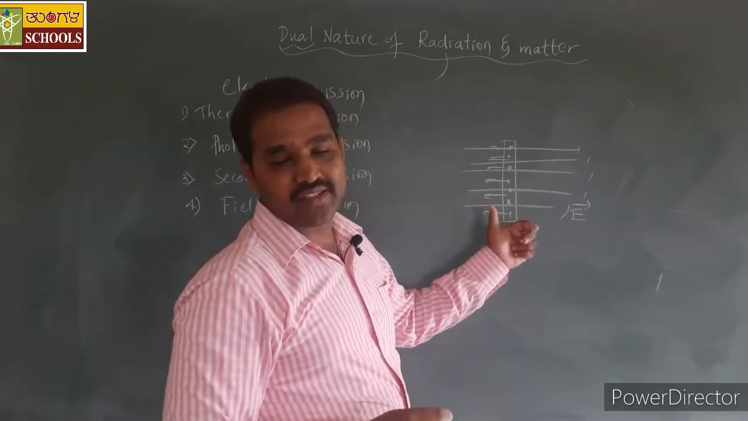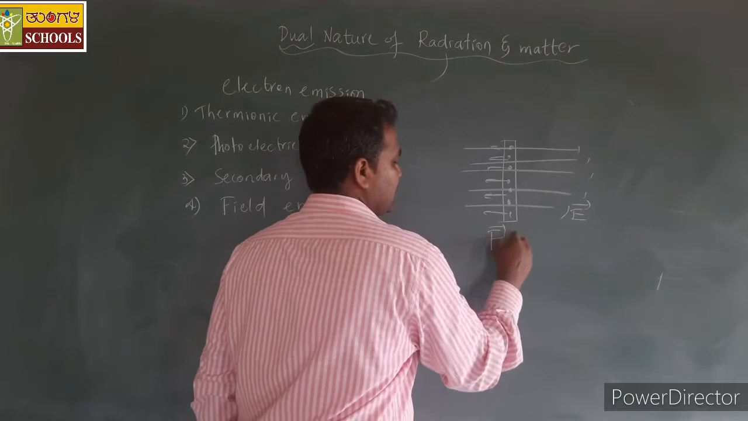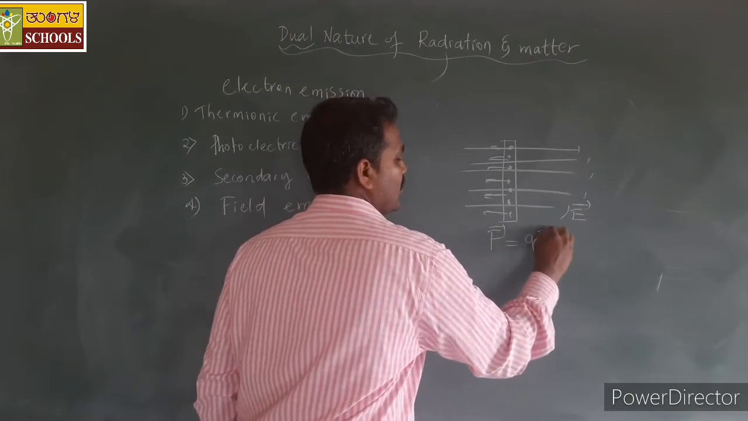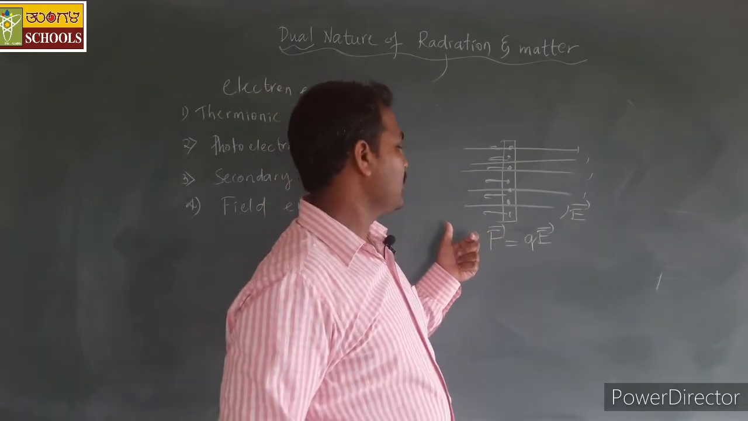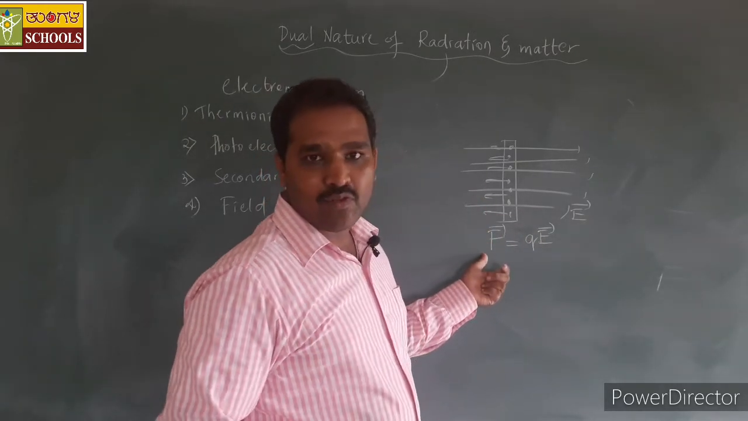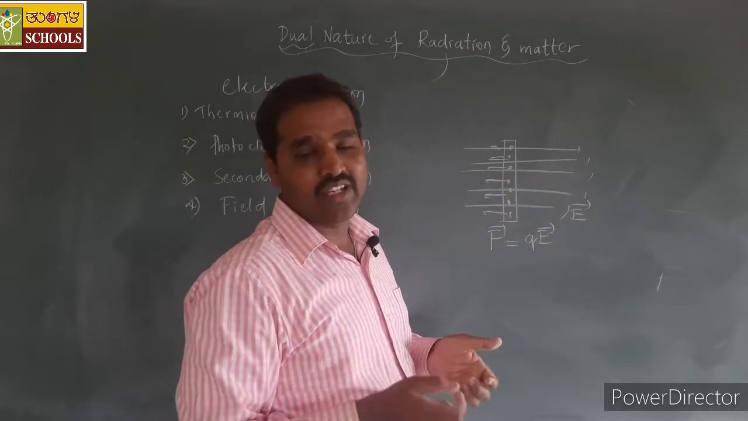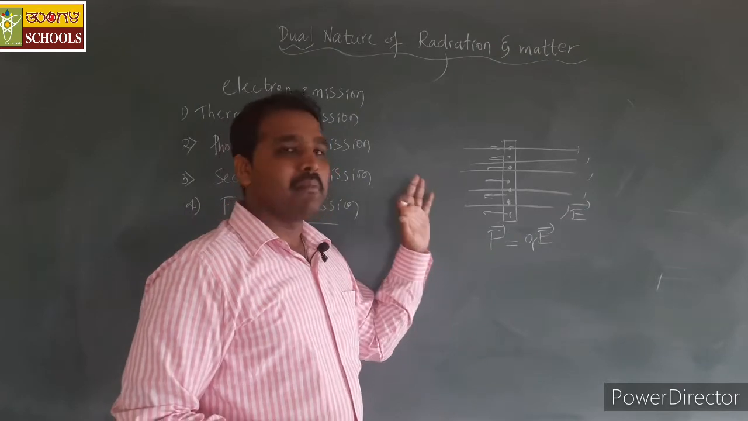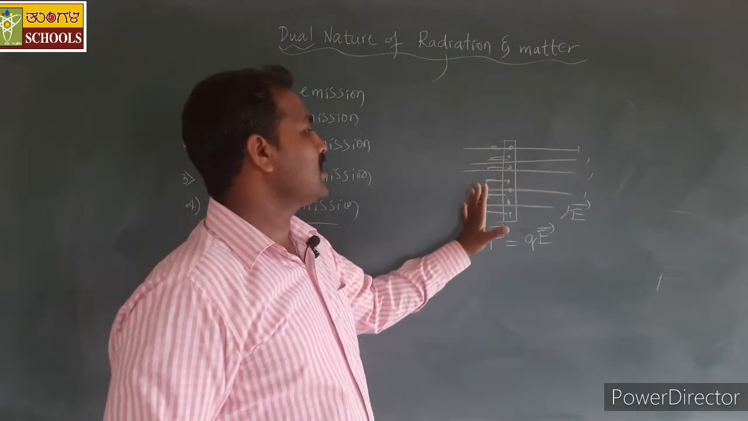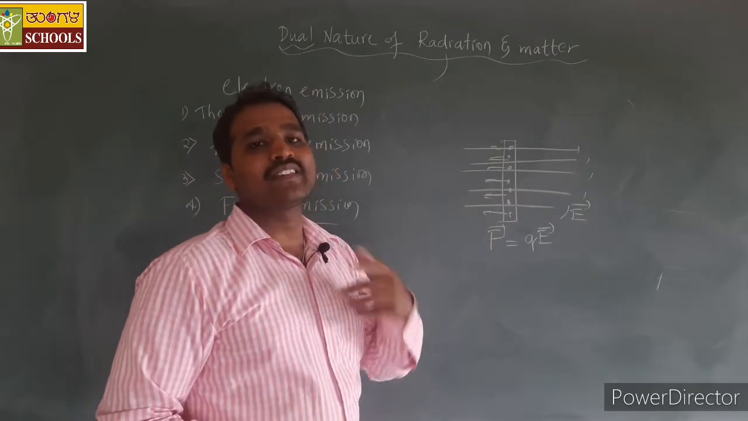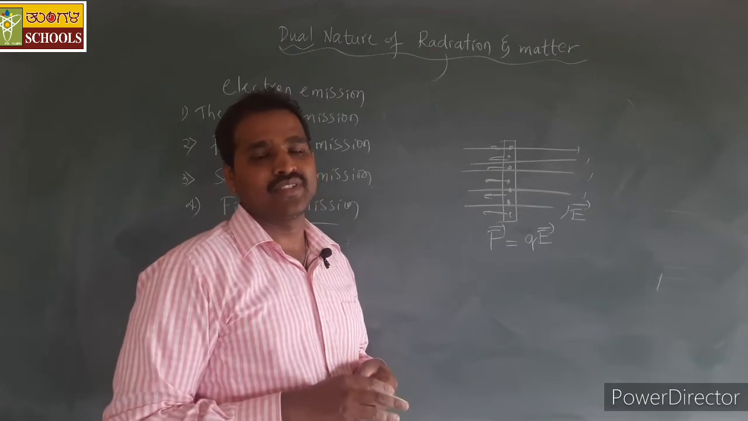Yes, they are negatively charged, so they move in the opposite direction of the electric field. The force experienced is given by F equals Q into E, where Q is the charge of the electron. If the force experienced by the electrons is very large, they easily come out of a metal surface. Usually the electrons on the surface need somewhat lesser energy than the electrons inside the metal.